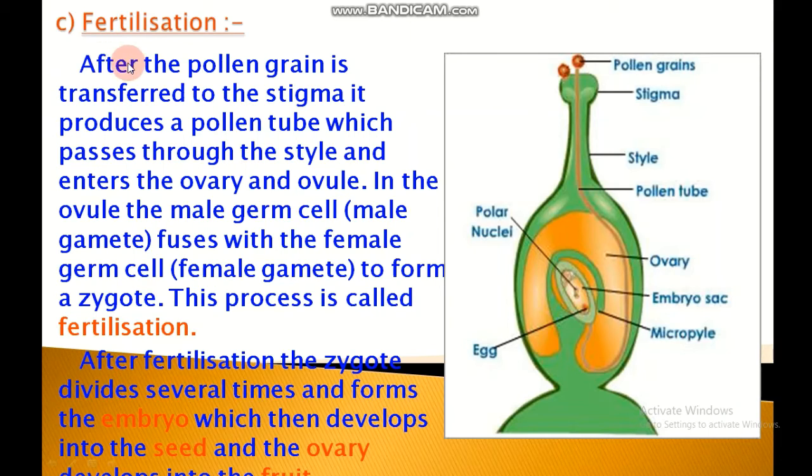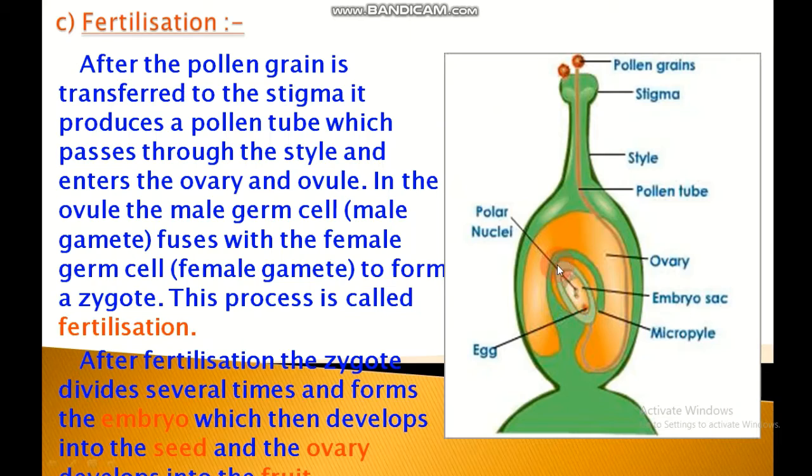Next is fertilization. After the pollen grain is transferred to the stigma, it produces a pollen tube, which passes through the style and enters the ovary and ovule.